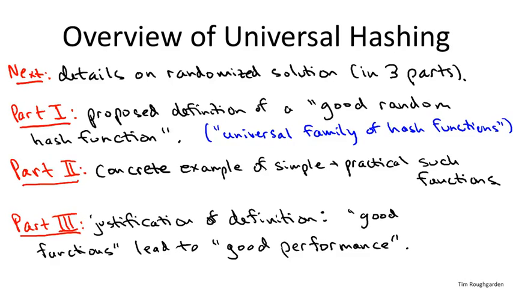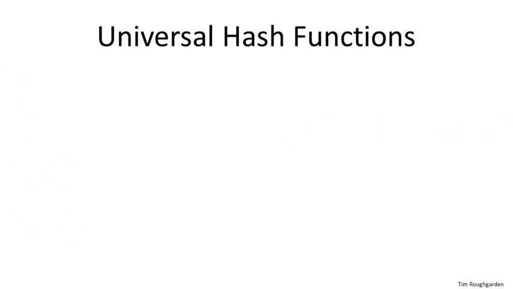So that's important. And then the third part, which we'll do in the next video, will be the mathematical analysis of the performance of hashing, specifically with chaining when you use universal hashing. We'll show that if you pick a random function from a universal family, then the expected performance of all of the operations is constant, assuming, of course, that the number of buckets is comparable to the number of objects in the hash table, which we saw earlier is a necessary condition for good performance. So let's go ahead and get started. Let's say what we mean by a good random hash function.